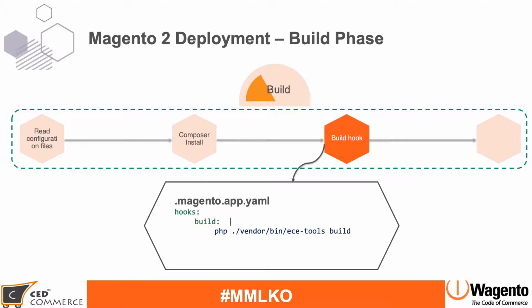After that, the third one it will do is a build hook. Let me explain about hooks. In all the 3 phases, Magento has added one hook also, and that hook is executed by one of Magento's cloud tools, called the ECE tools. The main use of these ECE tools is for deployment purposes. These ECE tools will run 3 different scripts. We will see in the deploy phase and post-deploy phase also. And the configuration of this hook is written in one file, called the .magento.app.yaml file.